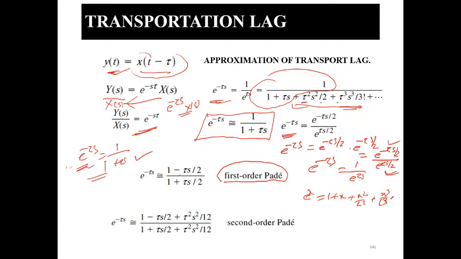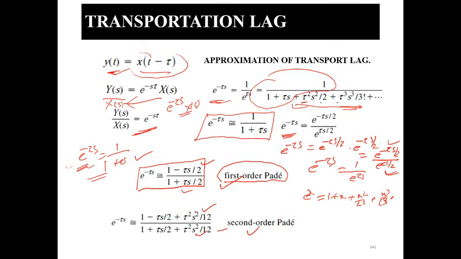So you can write it as (1 - τs/2) divided by (1 + τs/2). This approximation is known as first order Padé. However, the same you can find out as the second order Padé, like this one. Up to the second term we have taken in the second order Padé.